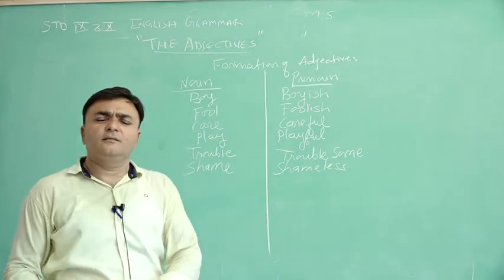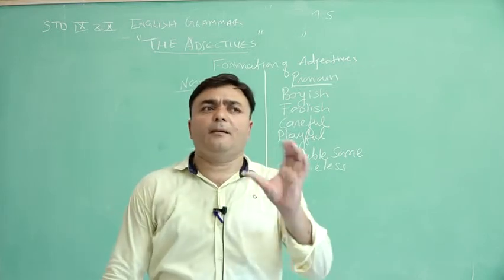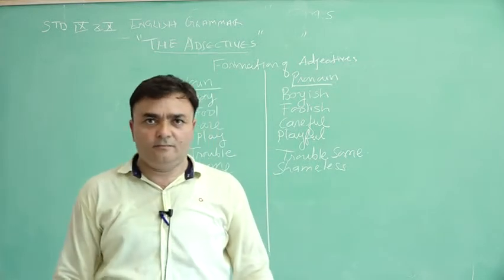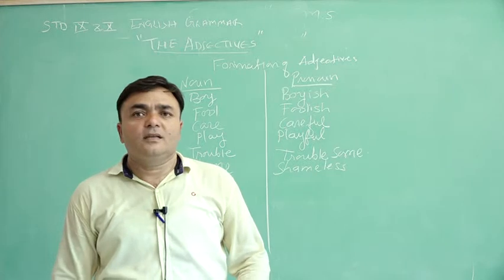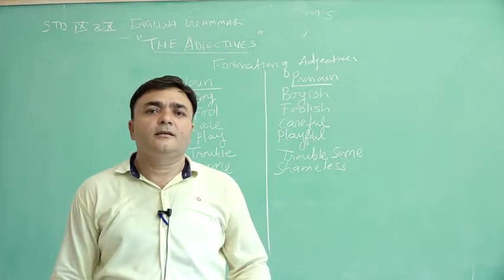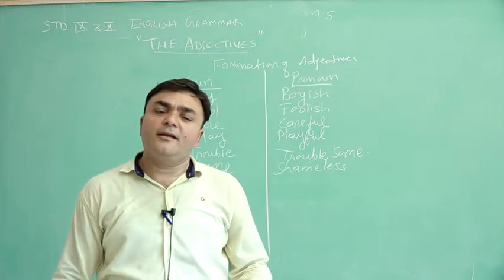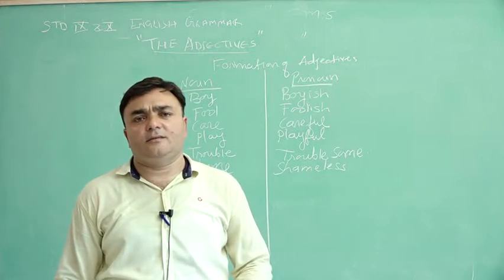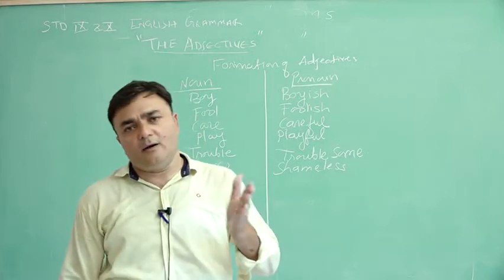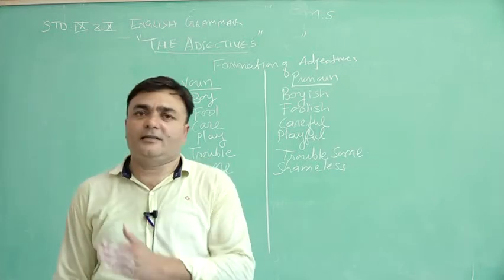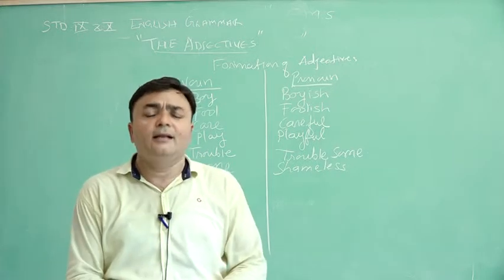Shameless, we can say. Shame, prakar, sharmana, we can say. And shameless person. So here we have derived the adjectives. Now I will say some words that are used.